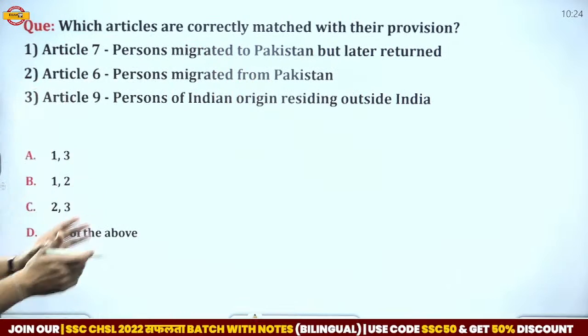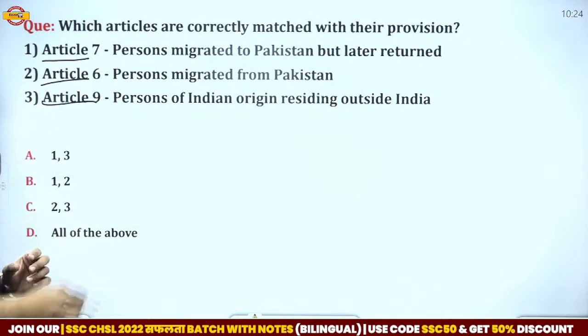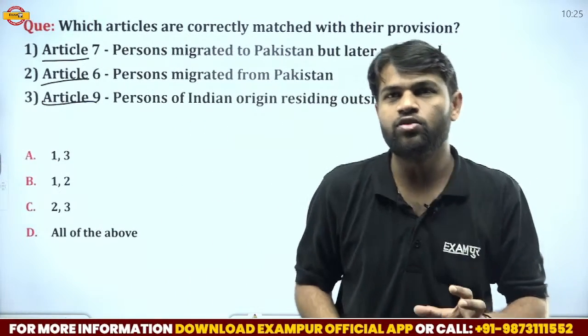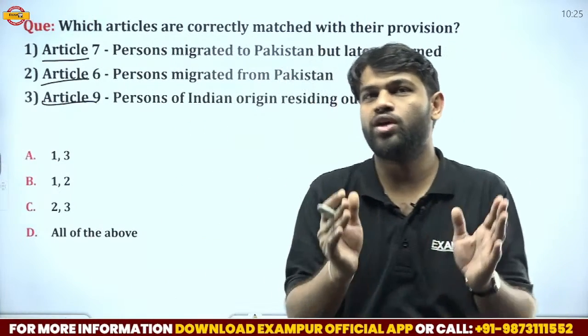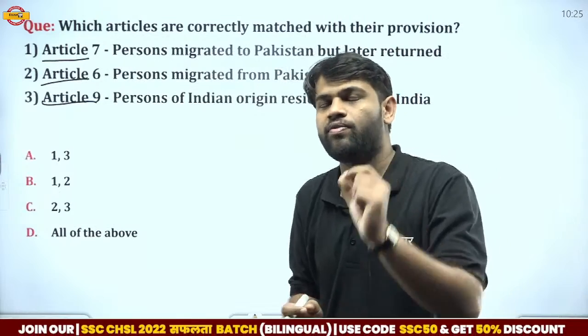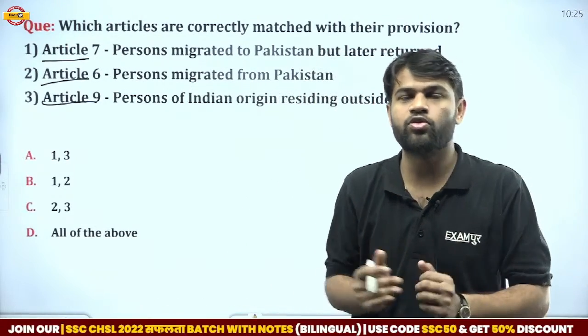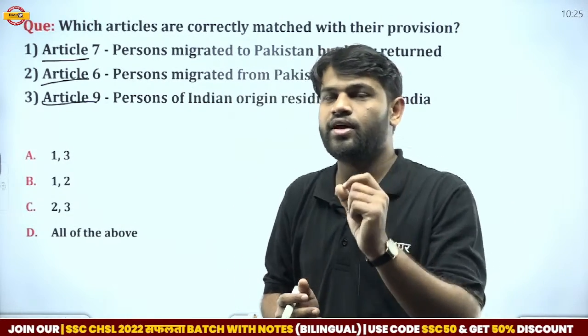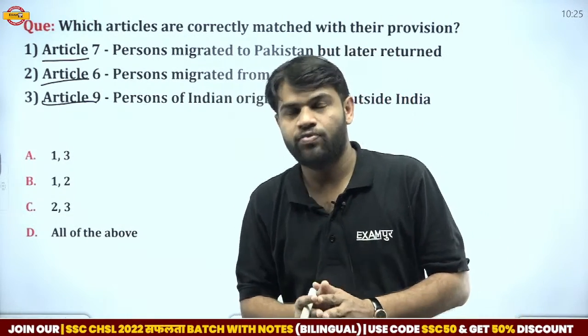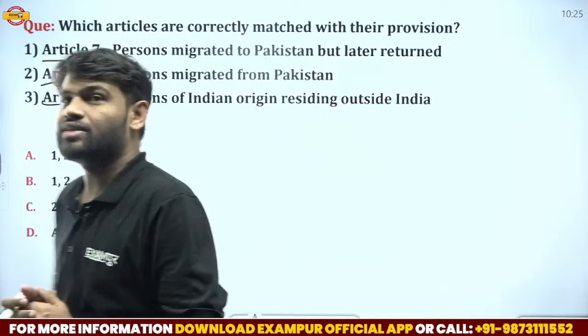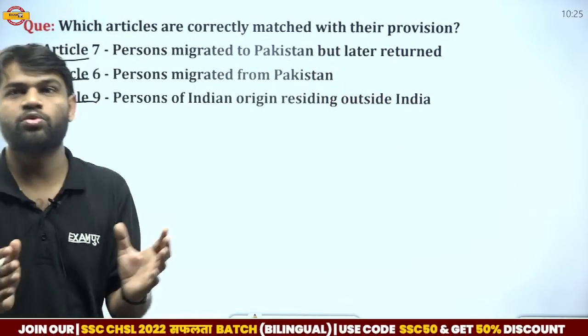That is the correct pair of articles with their provisions. I think these articles are related to Part 2 of the Indian Constitution, that is citizenship, Articles 5 to 11. In Article 5, it is mentioned that citizens who reside in India at the commencement of the Constitution had some qualifications: if they were born in India, if their parents were born in India, and if they resided in India for 5 years before the commencement of the Indian Constitution.